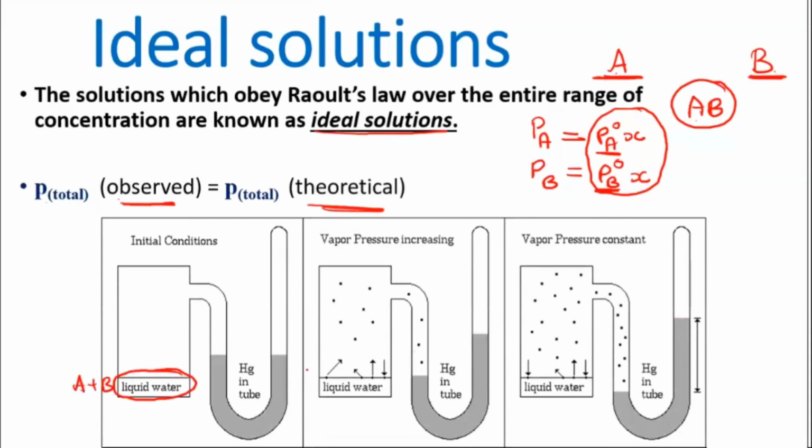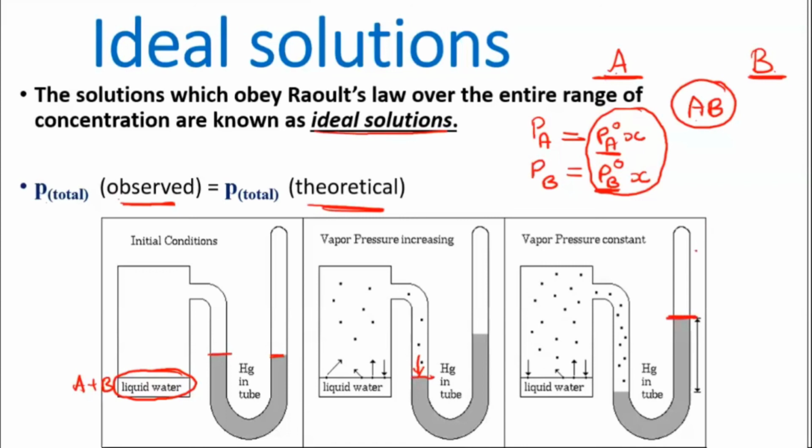Initially you can see the movement of the mercury liquid taking place, and after some time it remains constant. When it remains constant, that time the total pressure is calculated. So at that time you'll get one value.